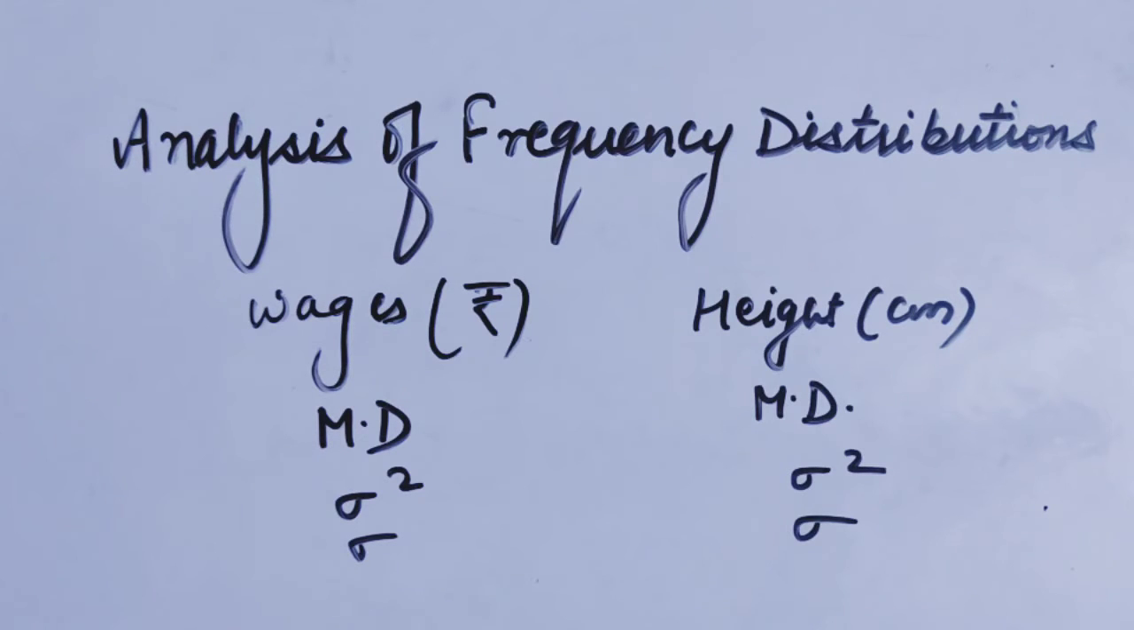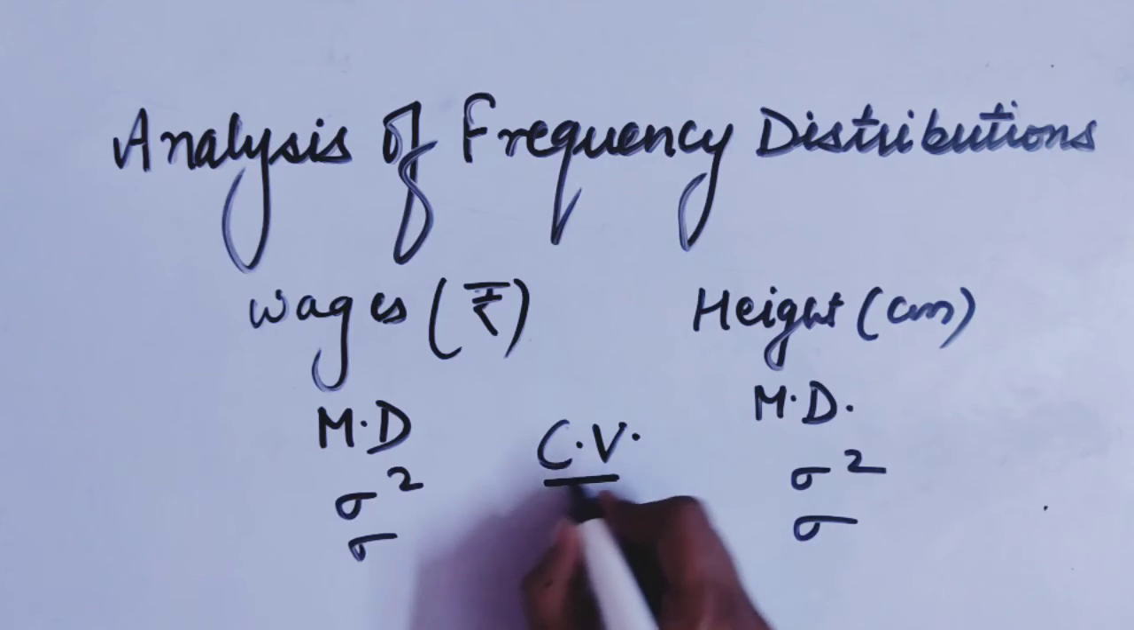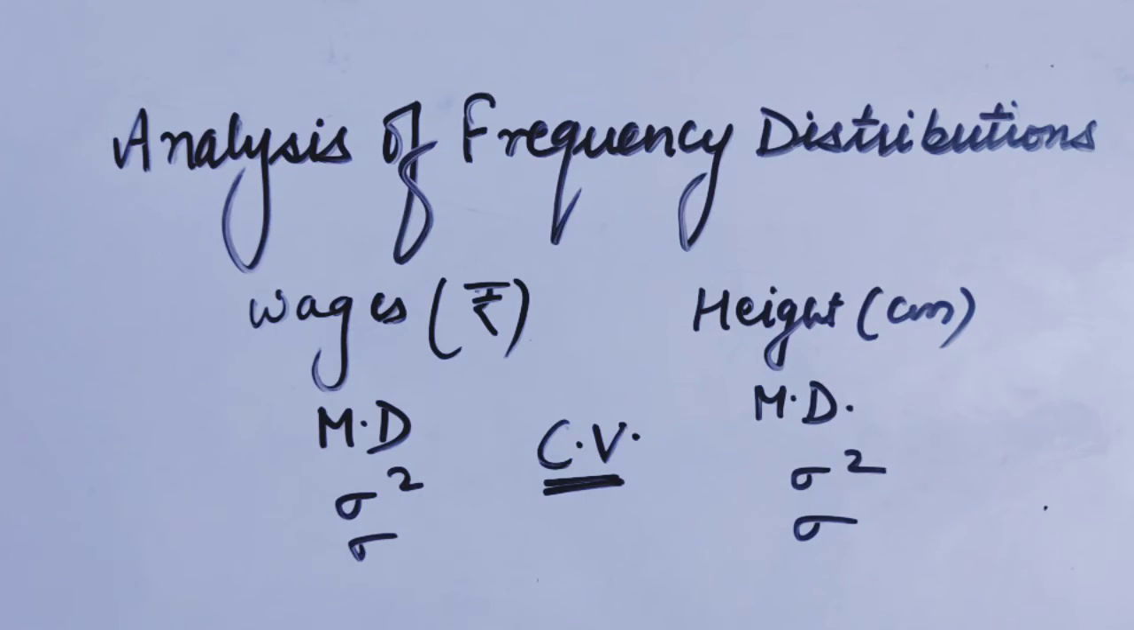So what do we need to do for it? Thus we need to find a measure, other than the mean deviation or standard deviation, which can offer us a final conclusion without units, so that we can compare the data. So what is that? That is the coefficient of variation. We will write it in short form as CV.